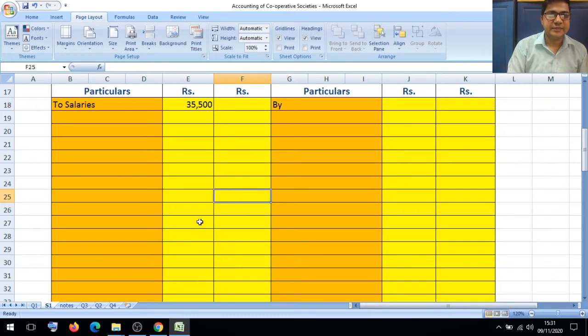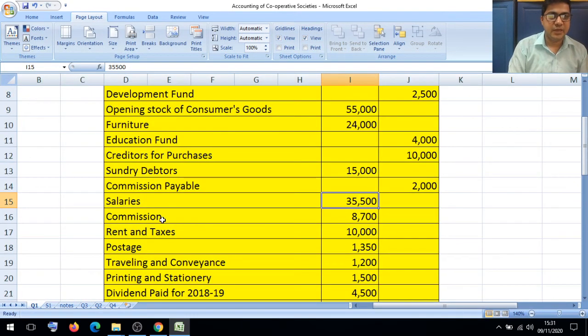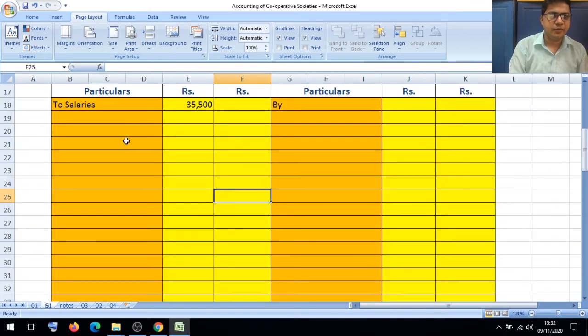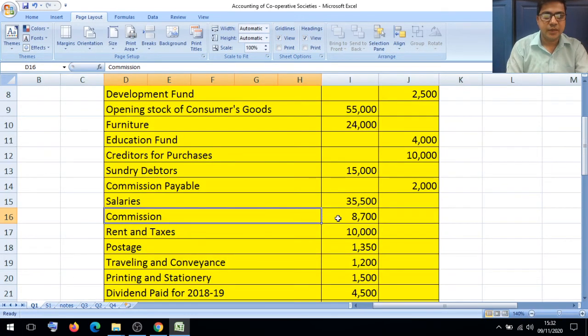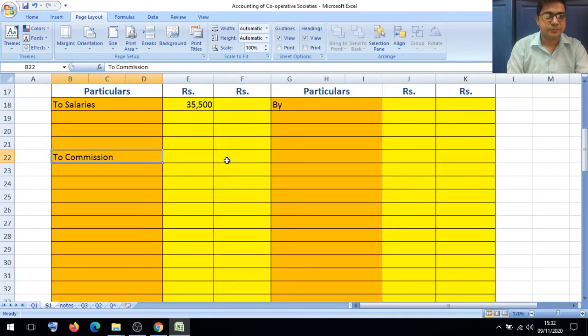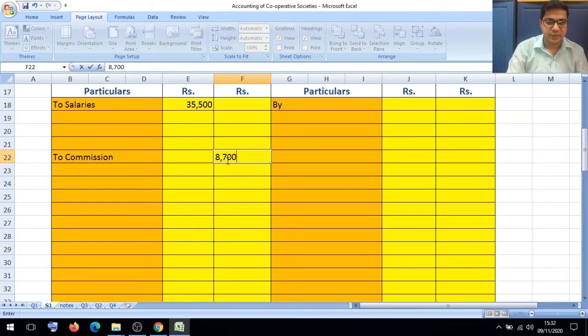After recording salary, next item is there commission 8,700. So we will leave 2-3 lines and then you can write to commission. Now this commission is debit side of the trial balance, so it is expenses 8,700. We will keep directly outer column 8,700.